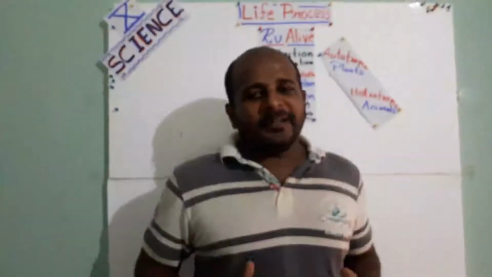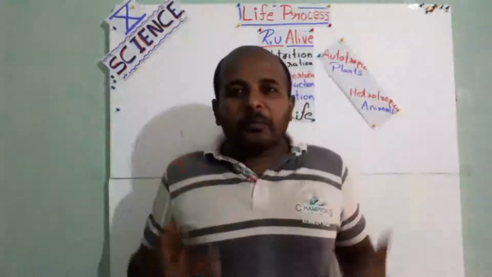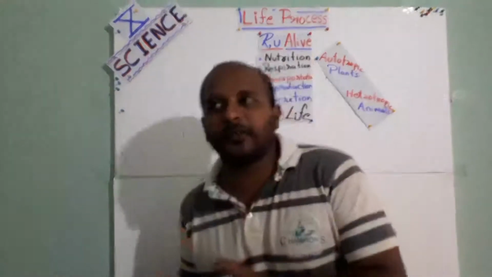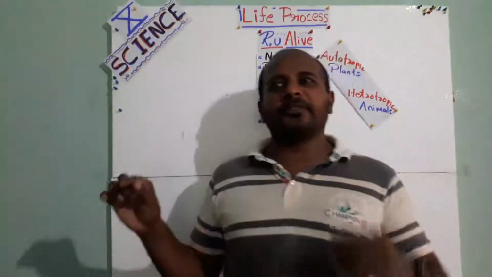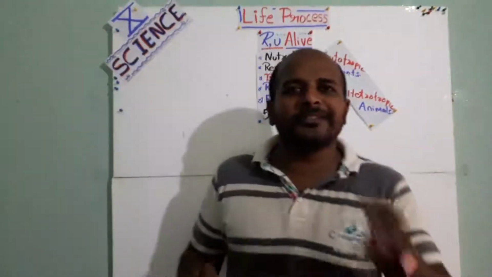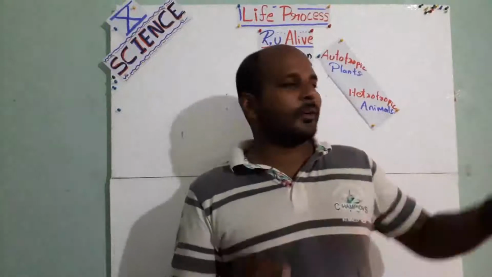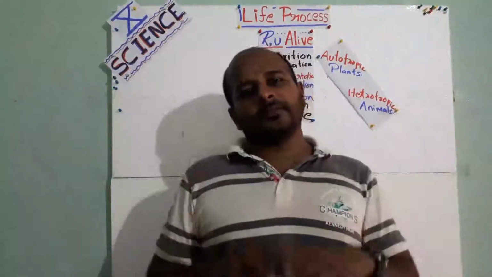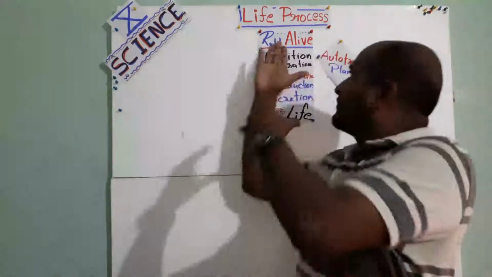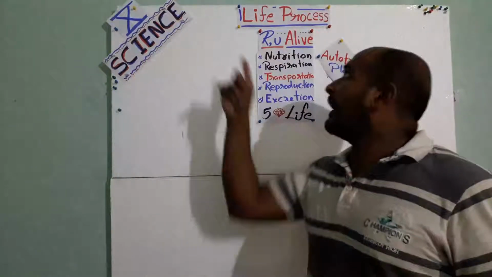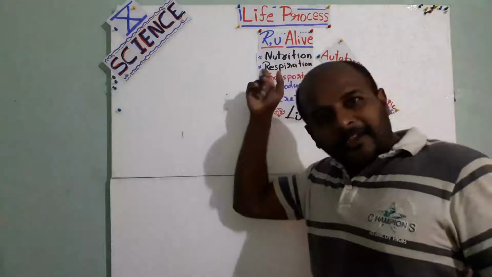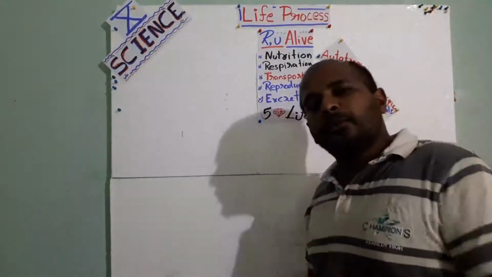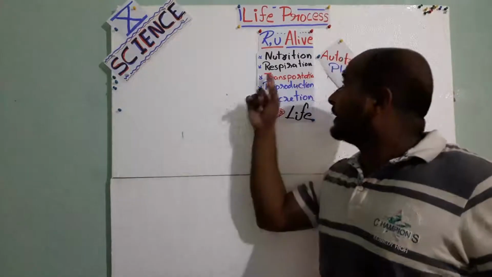So maintaining all the functions in our body is called life process, or in a simple definition you can write: the process which is required for an organism to stay alive. That is called life process. These are the life processes. Are you alive? You are alive because of all these things. Nutrition cycle is going through your body daily.